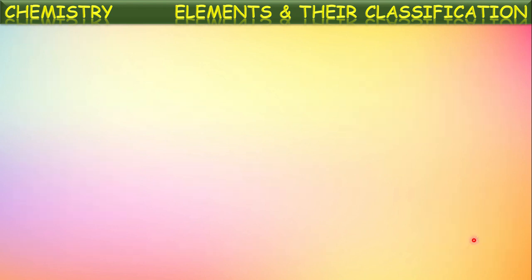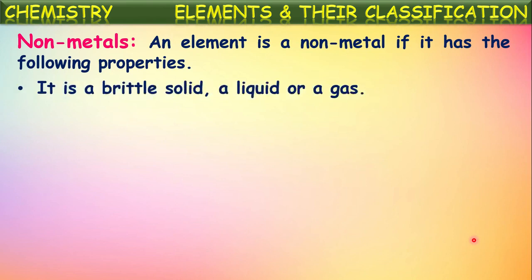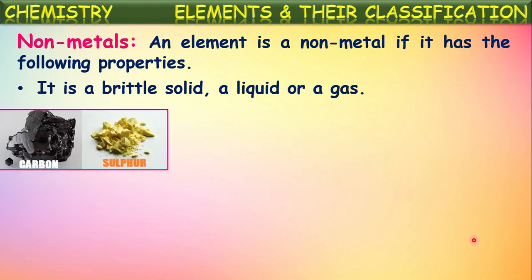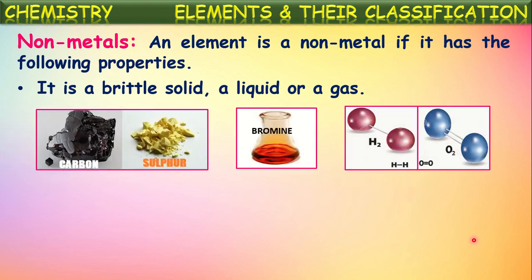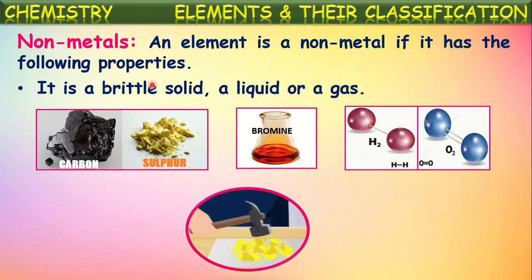Okay. Now let us talk about non-metals. Which elements are classified as non-metals? An element is a non-metal if it has the following properties. One among them is that it is a brittle solid or a liquid or a gas. Generally, non-metals are brittle solids, liquids or gases at normal temperatures. We used the term brittle solid here. What does brittle mean? A solid which breaks up into smaller pieces on beating is called a brittle solid.